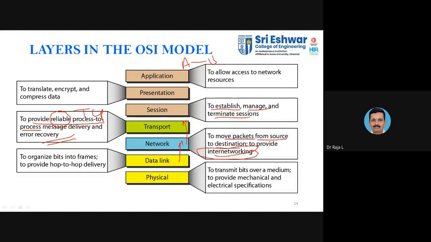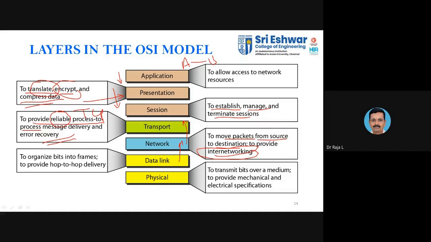The next one is the presentation layer. Whenever you get the data from the upper layer, how are we going to present the data, translate it into a suitable form, encrypt it, and compress the data? When you receive the data, you cannot transmit it as it is. You need to compress it. Those things are taken care of by the presentation layer. You encrypt, translate into a suitable form, then compress. Only then does it move to the next layer, that is the session layer.